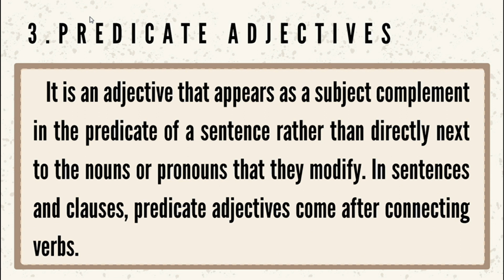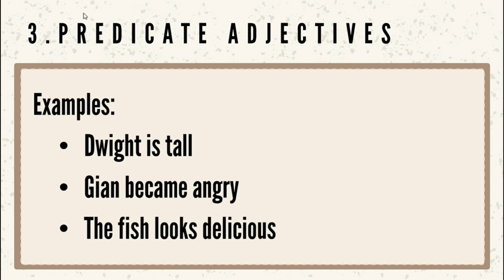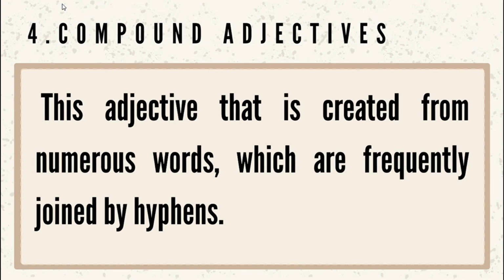Third is predicate adjectives. It is an adjective that appears as a subject complement in the predicate of a sentence rather than directly next to the nouns or pronouns that they modify. In sentences and clauses, predicate adjectives come after connecting verbs. Examples: Dwight is tall. Gian became angry. The fish looks delicious.